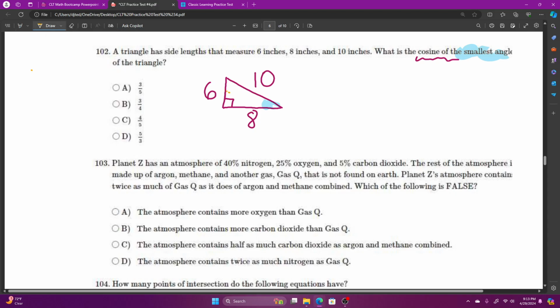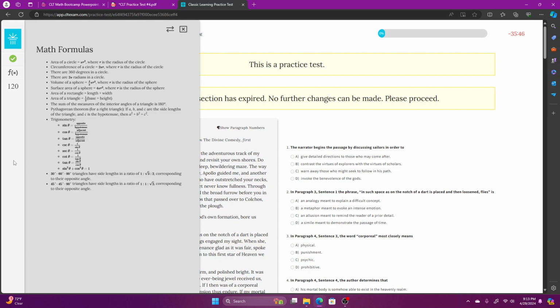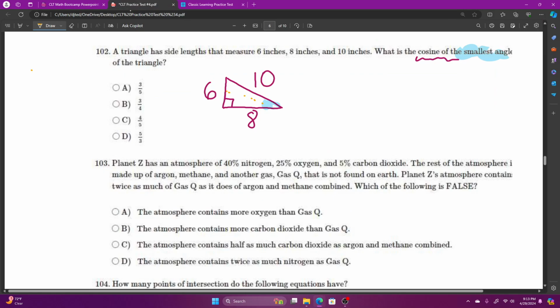And from the reference sheet, we know that cosine means adjacent over hypotenuse. So cosine of angle A equals adjacent over hypotenuse. So I'm looking to my side adjacent next to A, that's not the hypotenuse, over the hypotenuse, 10.